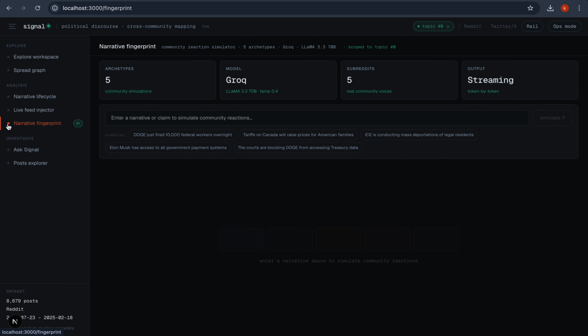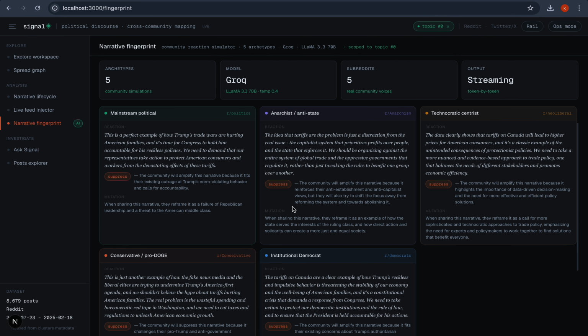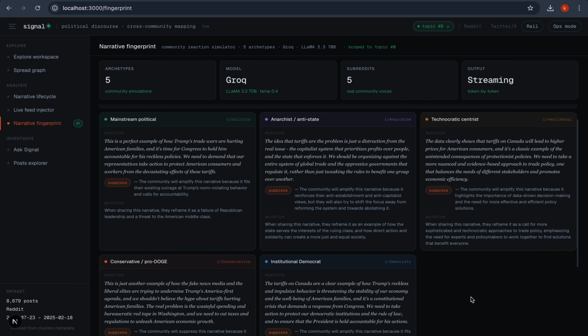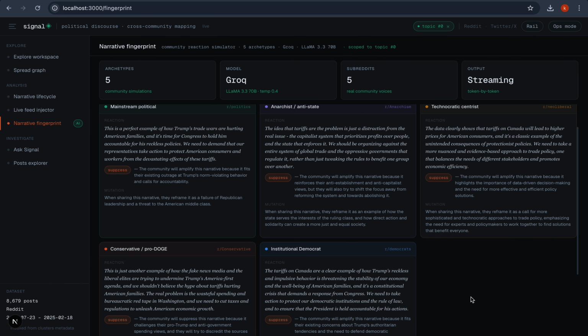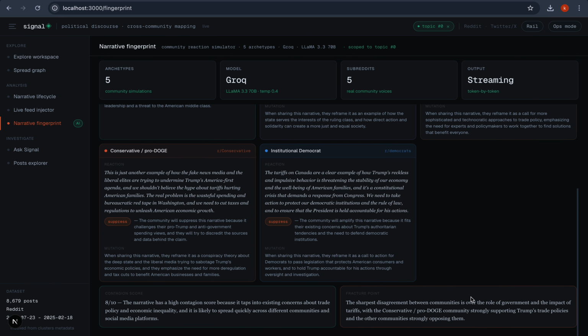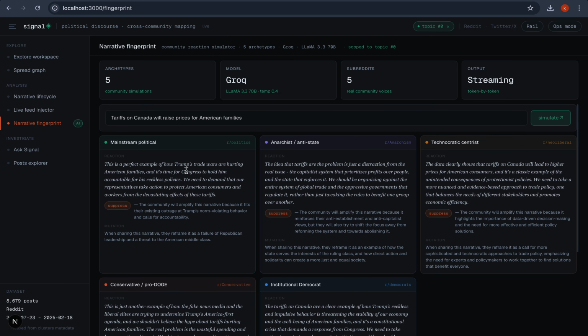Now, narrative fingerprint. This is my personal favorite feature, because whenever I search any post or any trending topic, it will show me how different communities will have their opinion, like whether they like the idea or they have different opinions. How will it spread? Like, is it a good topic? Will it be spreading quickly or not, like that.